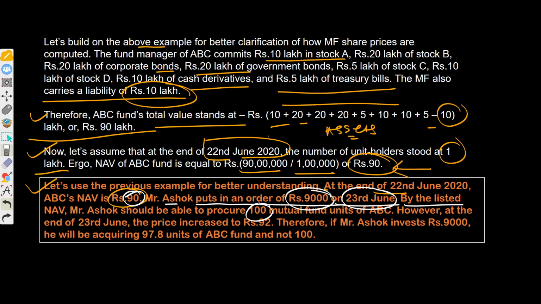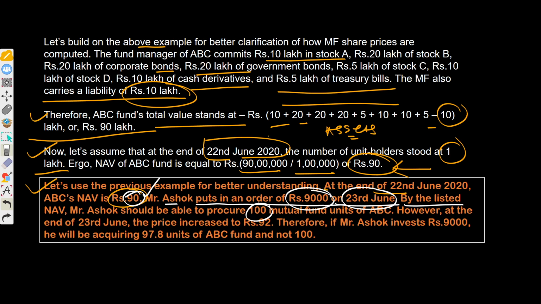But here is the catch. On 22nd June the price was 90, the same price that Mr. Ashok checked and sent to the broker or AMC. But if you send the order today, today's NAV is yet to be calculated. How can you then buy those units?